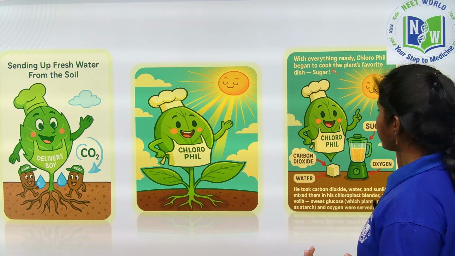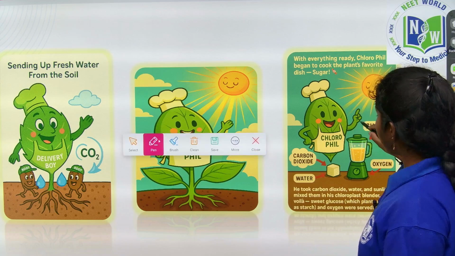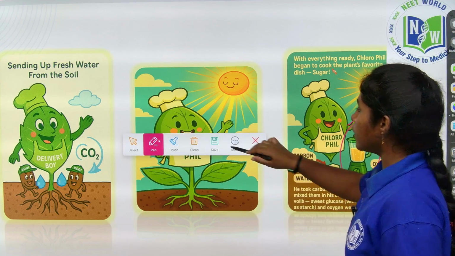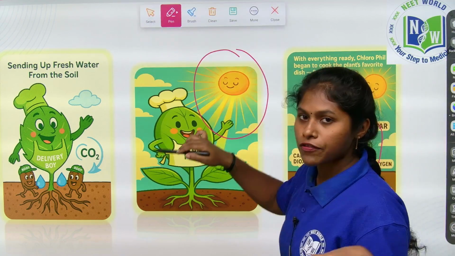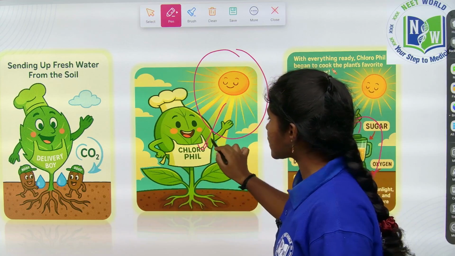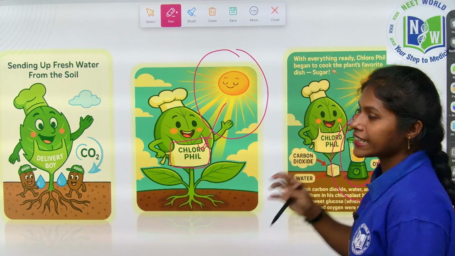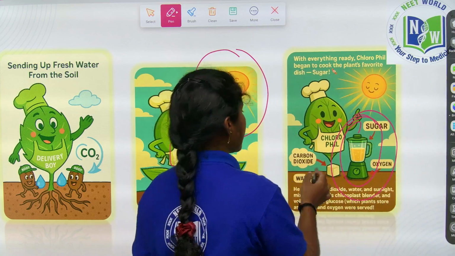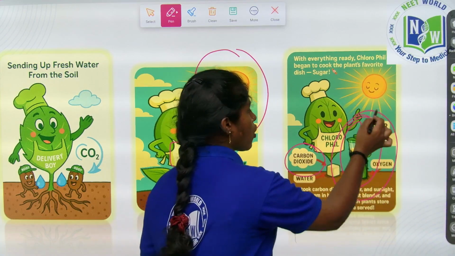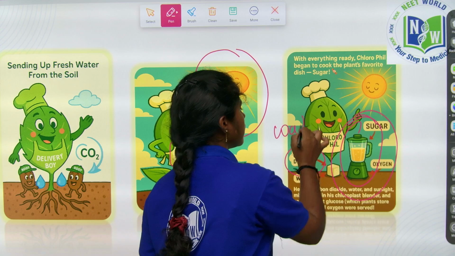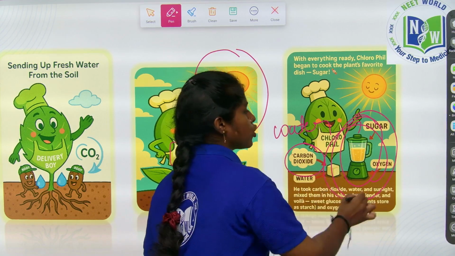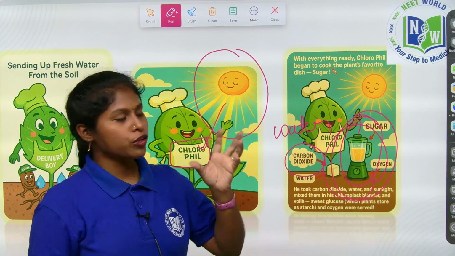Thereby he is blending in this chloroplast blender. The sunrise, the golden beams of the light, is absorbed by this chlorophyll apron. So by that he is blending all the ingredients, like carbon dioxide with the help of the water, in this chloroplast blender, thus producing the food.